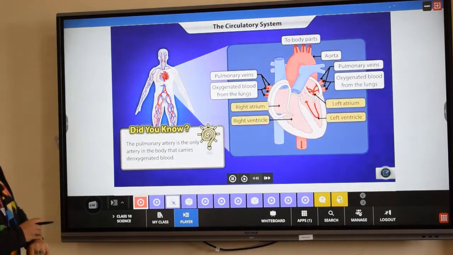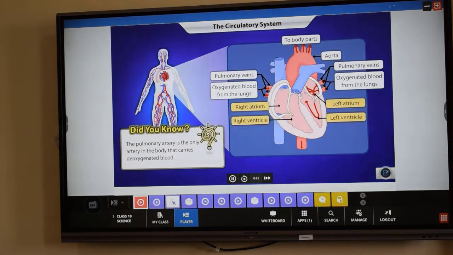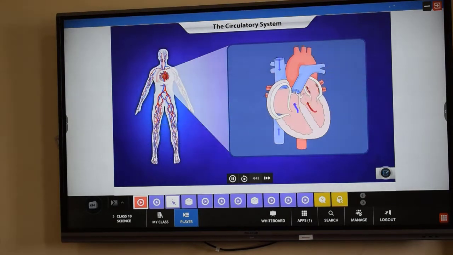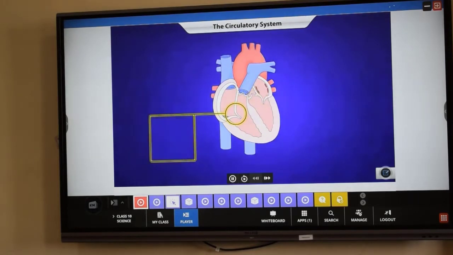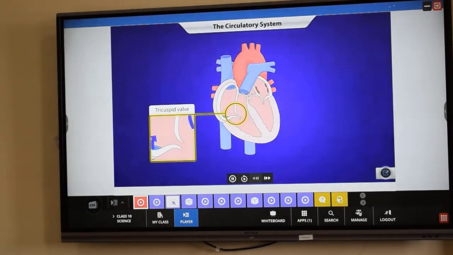Here is a Do You Know question for you: the pulmonary artery is the only artery in the body that carries deoxygenated blood. Now that you have seen how blood circulates, you must be wondering how the heart regulates the flow of blood. The heart has four valves that prevent backflow of blood within the heart. The tricuspid valve allows blood to flow only from the right atrium into the right ventricle.